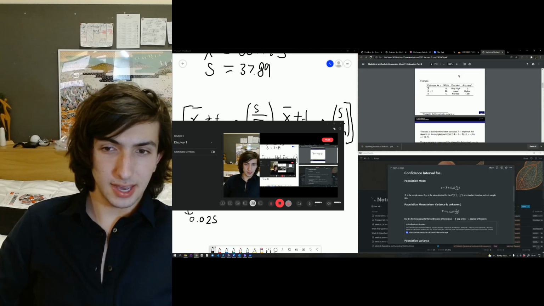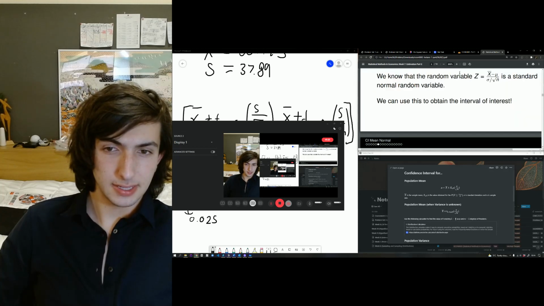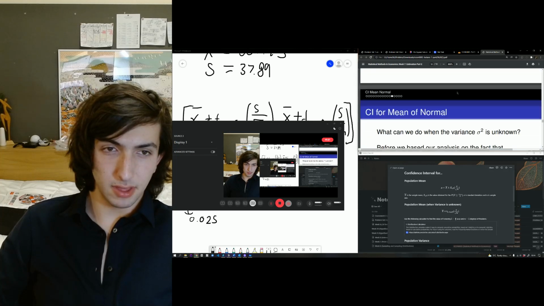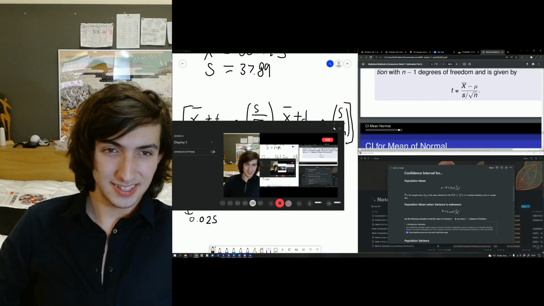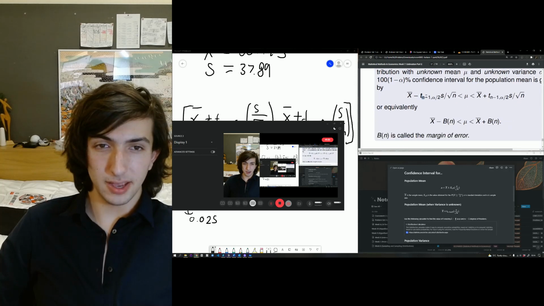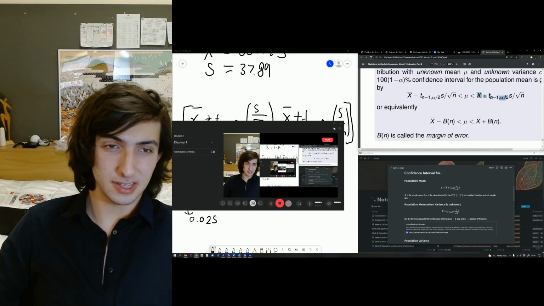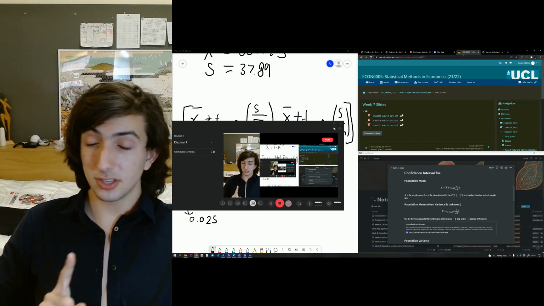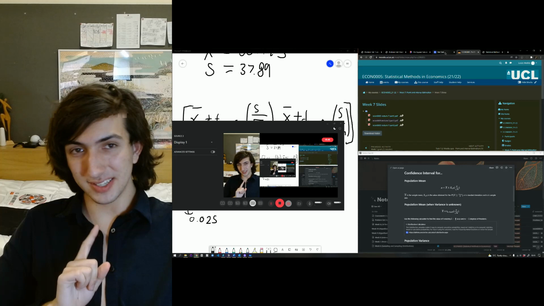If you can kind of see here, try zooming in. No, that's not it. There it is. You can see it's minus that t-value and then plus that t-value. It's not 1 minus alpha over 2. So we didn't get it right the first time.